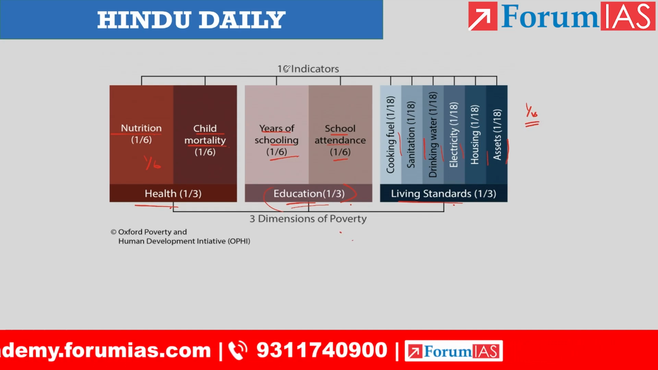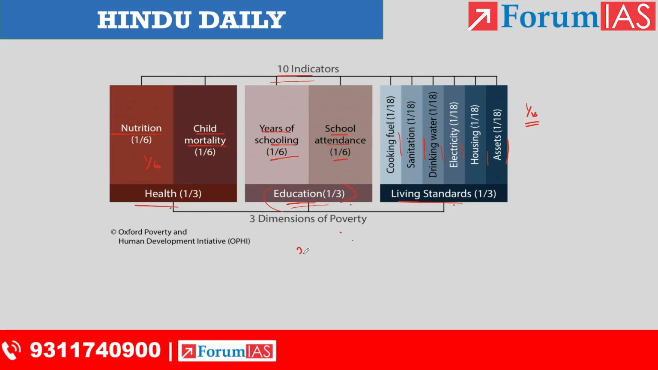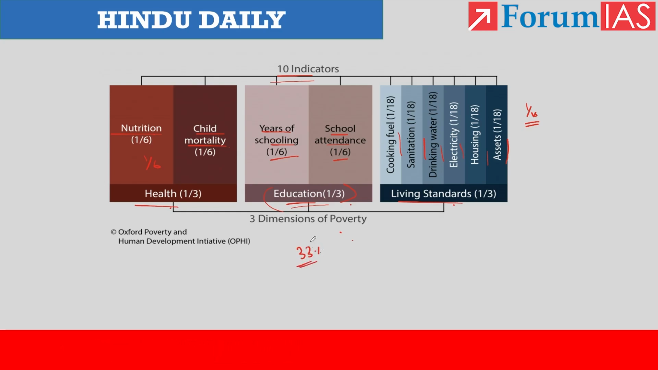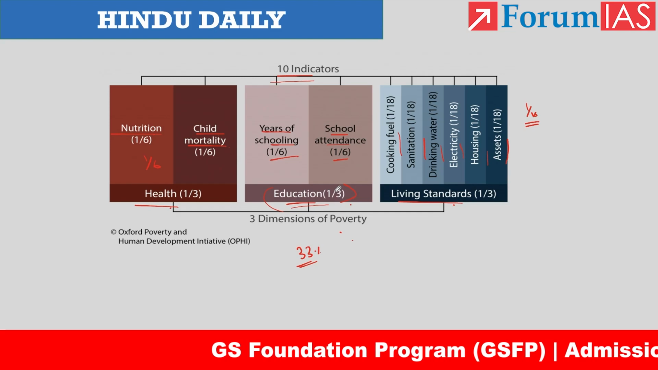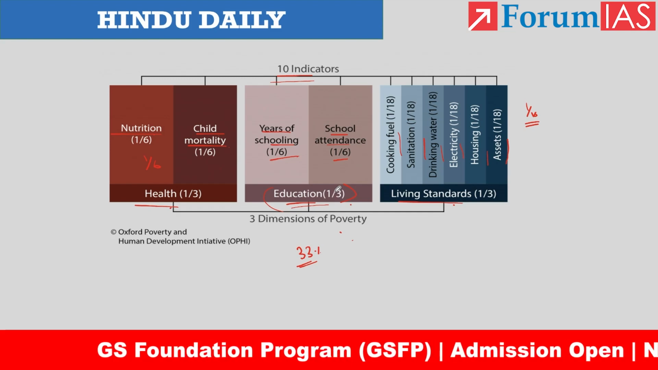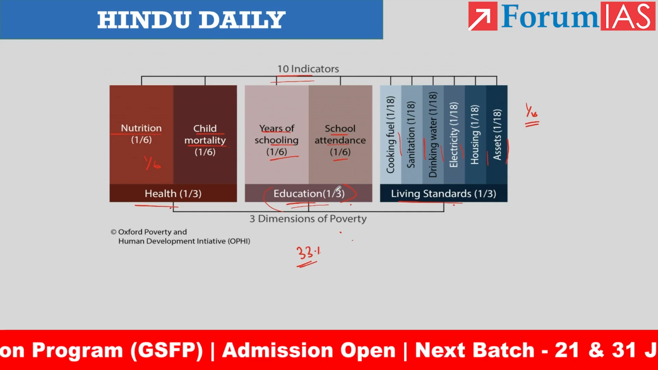Among these 10 indicators, if a citizen has 33% deprivation within the indicators provided under the multidimensional poverty index, he will be considered a multidimensionally poor citizen, right? So this is how the MPI measurement is carried out. Now with this note, let us move on to the next article.